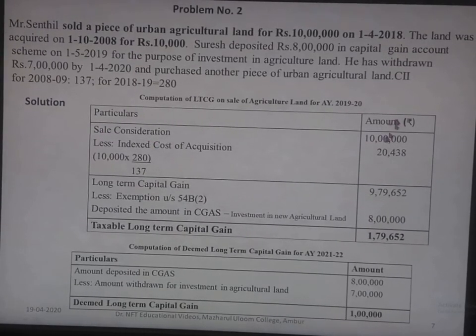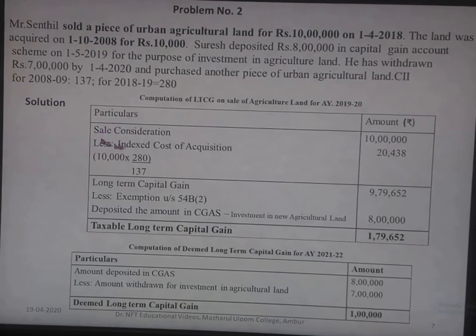Sale consideration is 10 lakh less indexed cost of acquisition. 10,000 is the cost of acquisition, and with that we have to index it. 280 is the cost of inflation index for 2018-19 divided by cost of inflation index for 2008-9, that is during the time of acquisition, is 137.